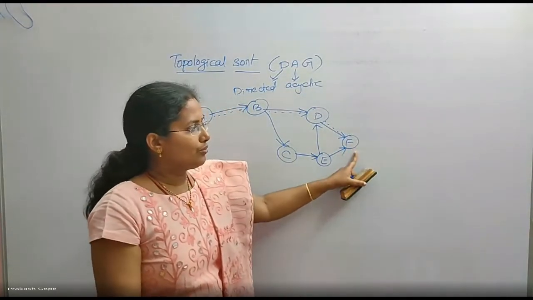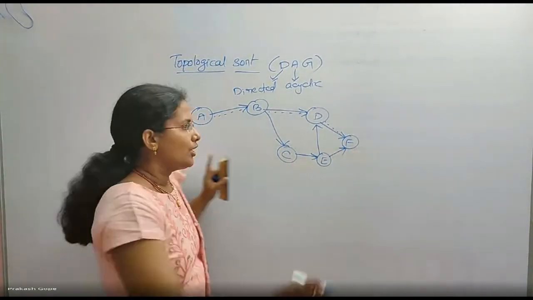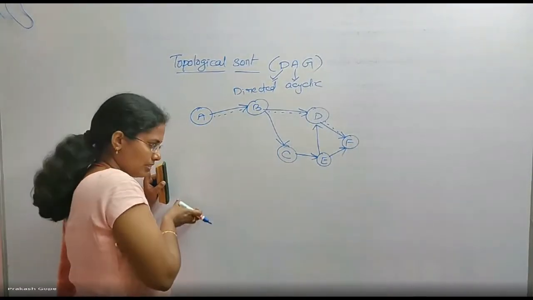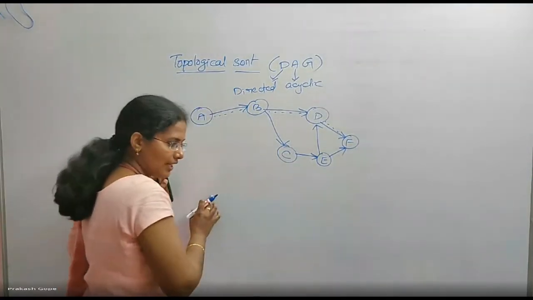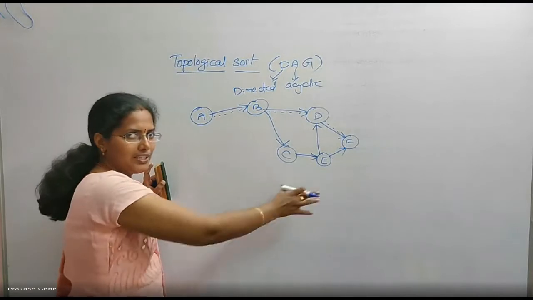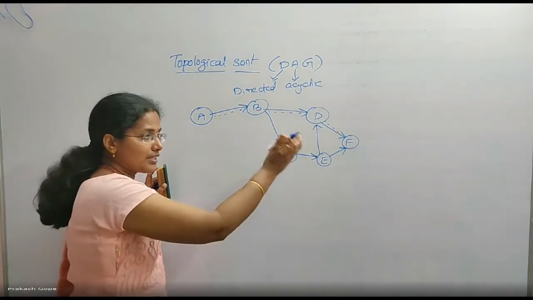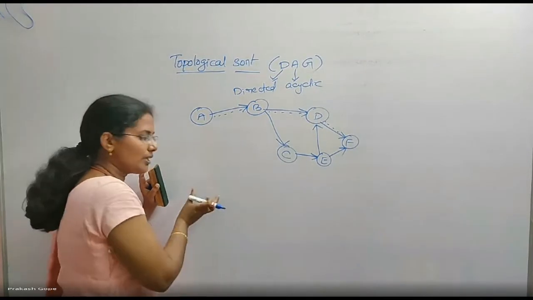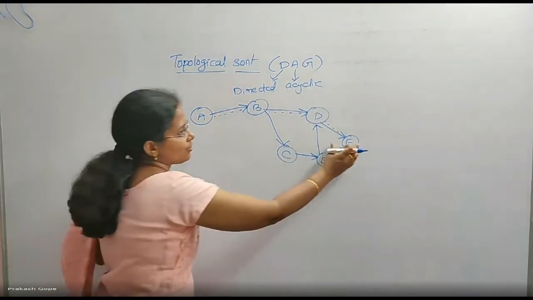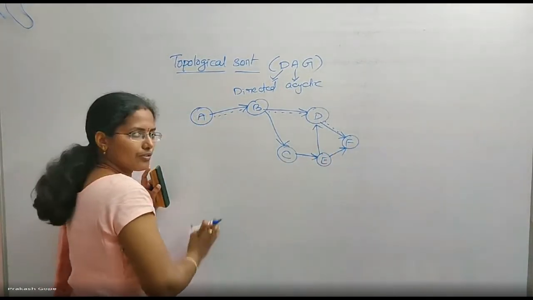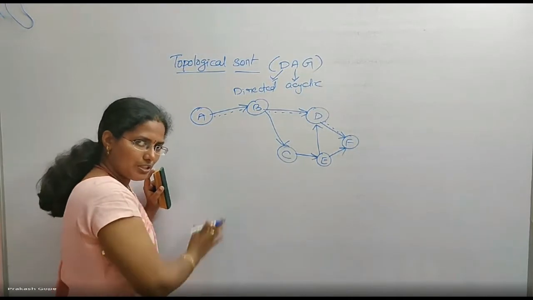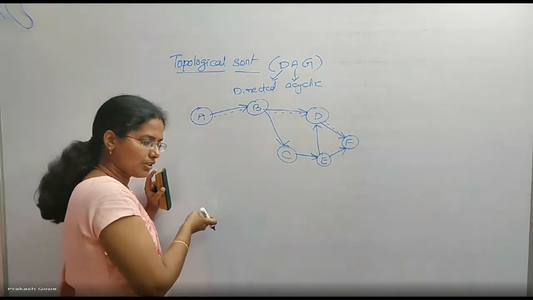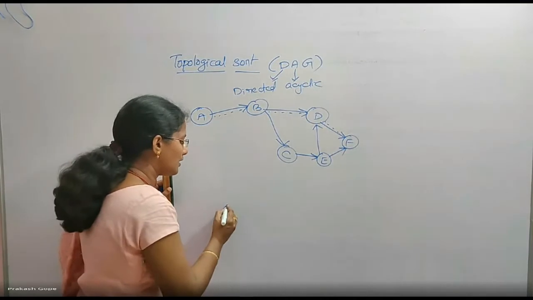Once you find the finished vertex, you insert that vertex in this linked list. Arranging these is nothing but a linked list. Insert that at the starting of the linked list. Whenever you finish a vertex, you insert that at the starting of a linked list. So this F is part of the linked list. I am inserting first because this is a null linked list now. I will insert F first.